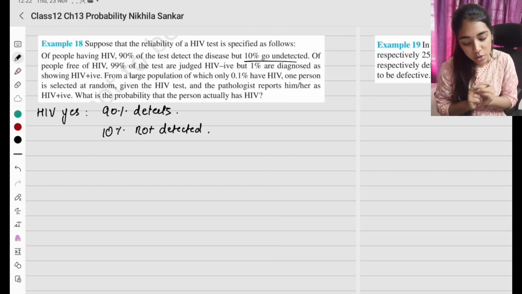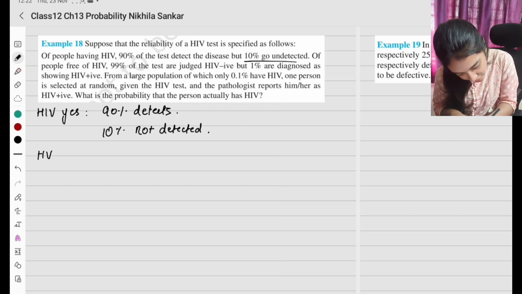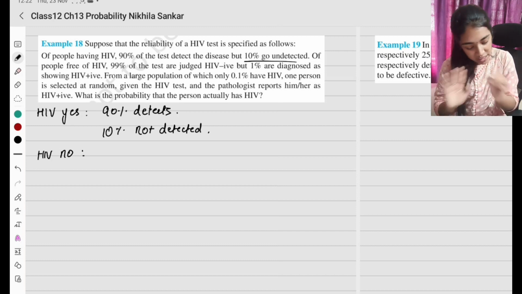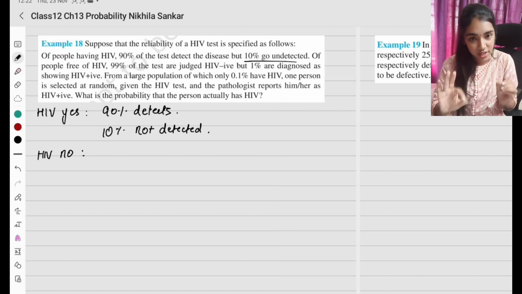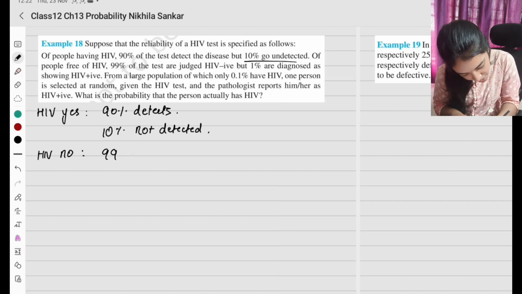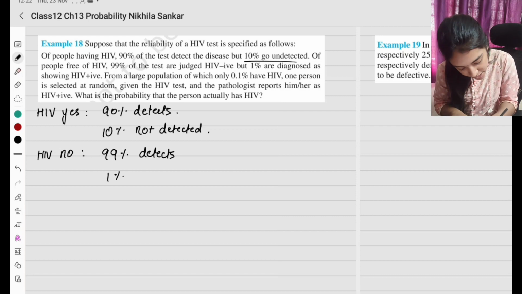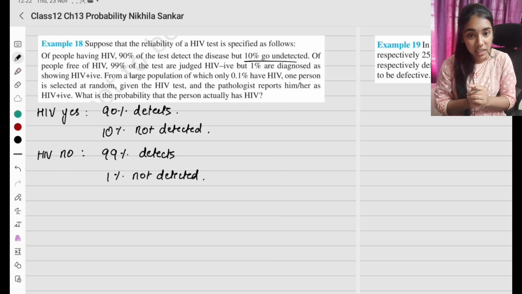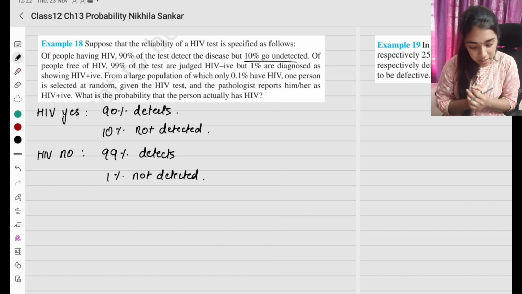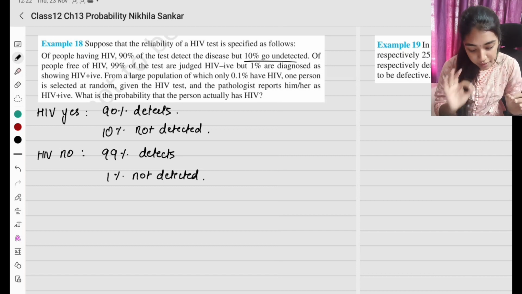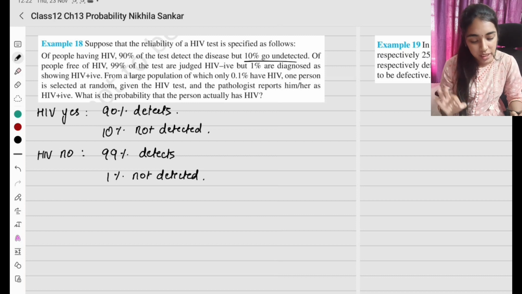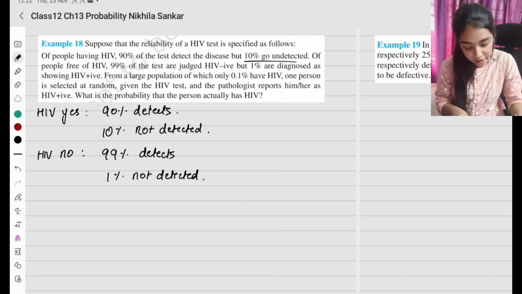What is the next information? Of people free of HIV, so HIV no, they don't have HIV. 99% of the test are judged HIV negative. So 99% detect, that is, it correctly says they don't have it. But 1% gets it wrong. So 1% not detected. It does not correctly say that HIV is absent.